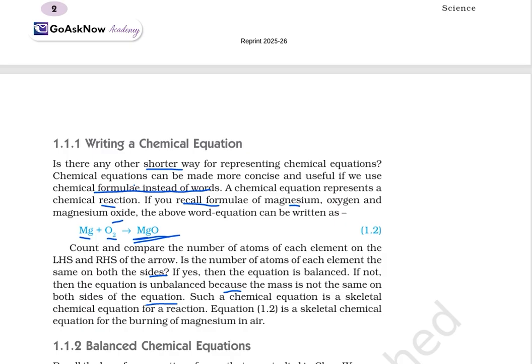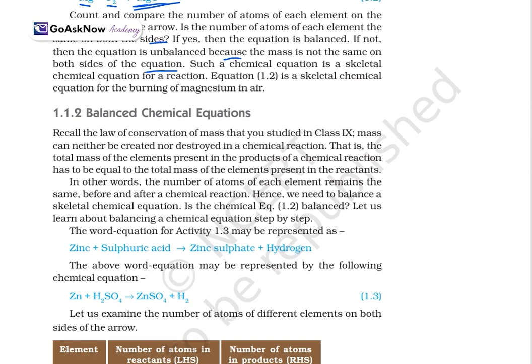Now we read about balanced chemical equations. So, the chemical equation, now the balanced chemical equation. Recall the law of conservation of mass that you studied in class 9. Mass can neither be created nor destroyed in a chemical reaction.